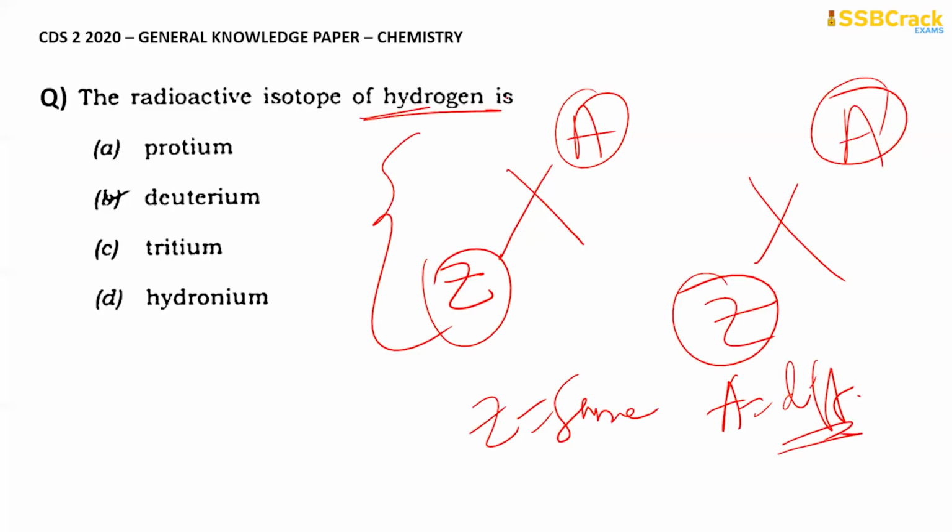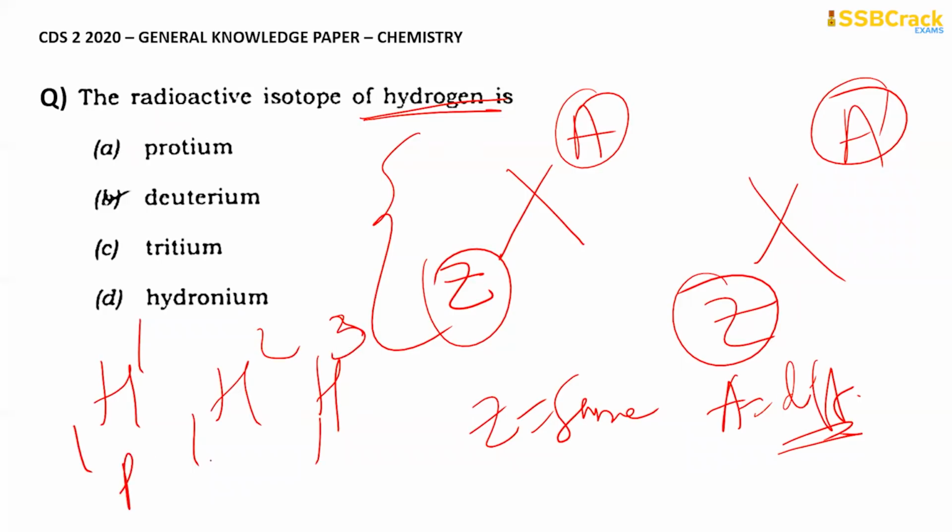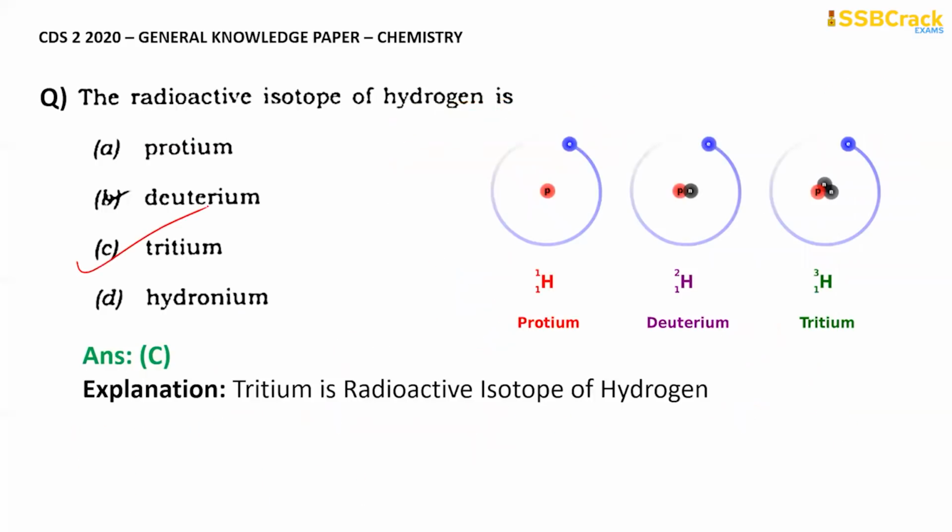So isotopes of hydrogen are very famous. There are three isotopes of hydrogen, which are basically known as 1, 2, 3. All three isotopes have different names: protium, deuterium, and tritium. So here tritium is radioactive. That means it emits radiation. All the three isotopes of hydrogen are very important.